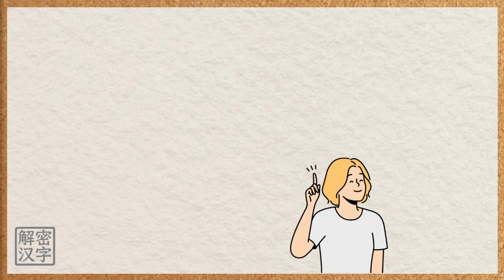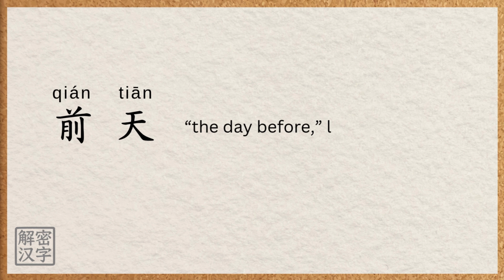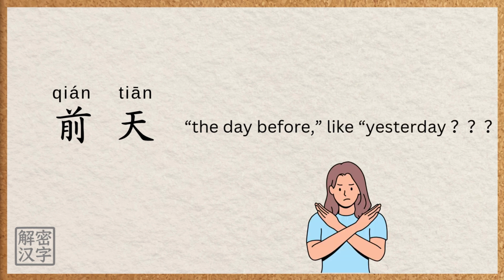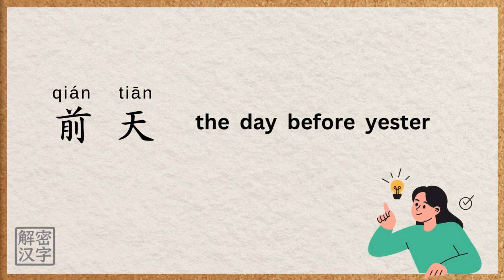Now let's learn something fun. Here's an interesting word, qiántián. Can you guess what it means? You might think it means the day before, like yesterday. You're close, but not exactly. 前天 actually means the day before yesterday, not yesterday. Now you know the difference.